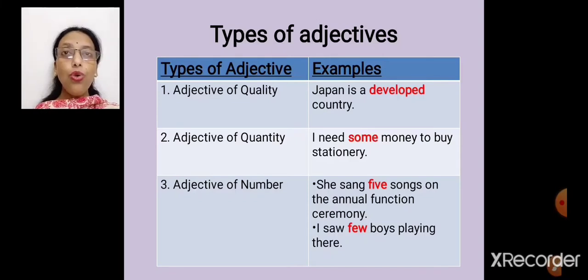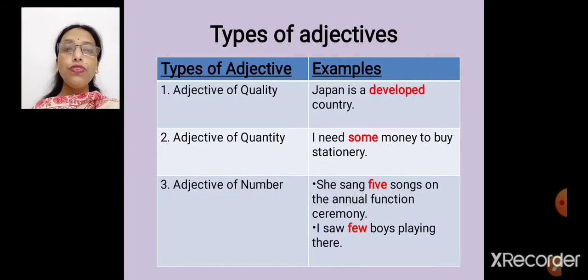Now coming to quantity, I need some money to buy stationery. Some money. Money is a noun, and now what is some? Some is an adjective. It is telling about money.